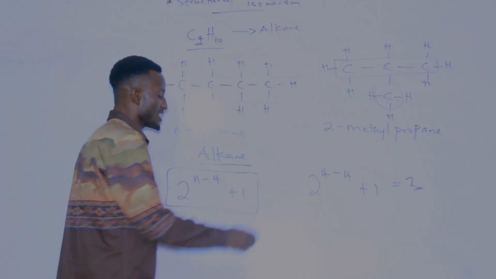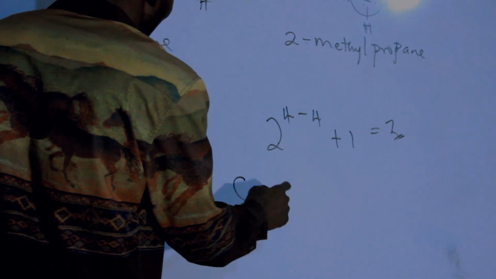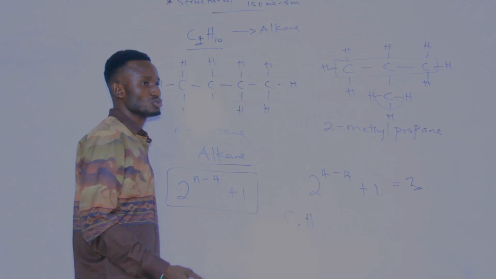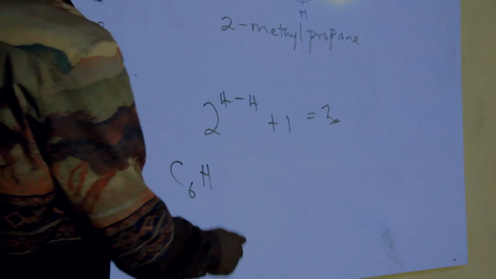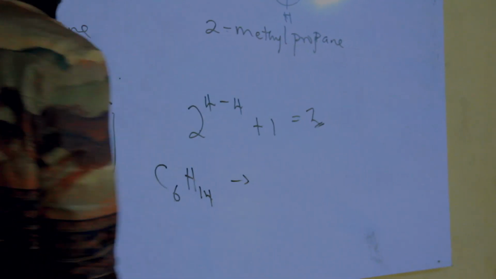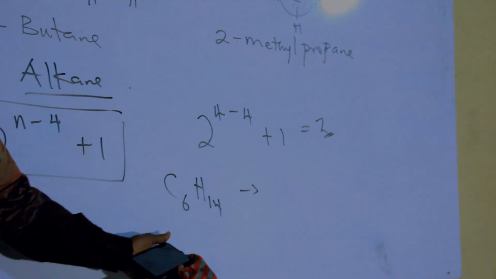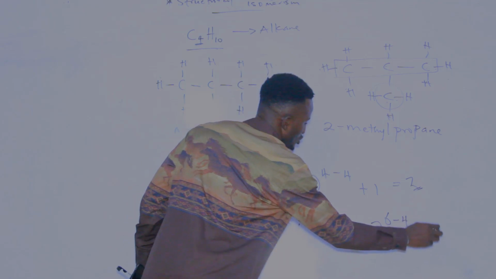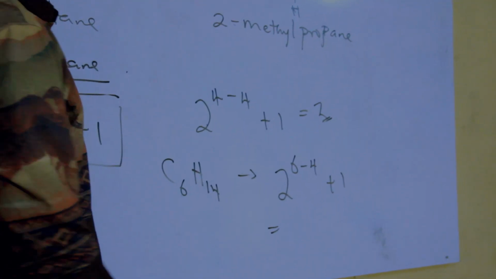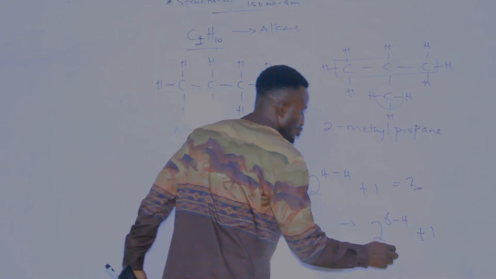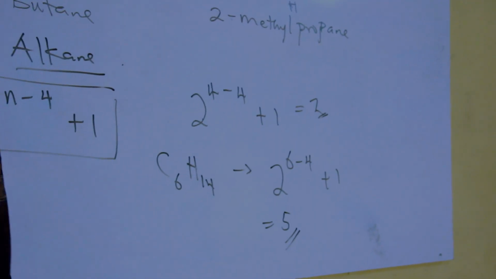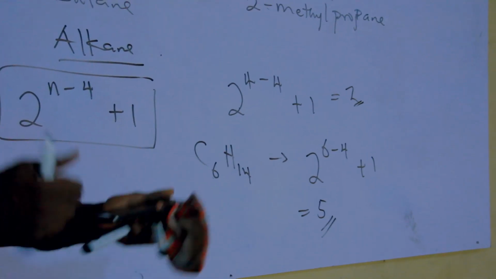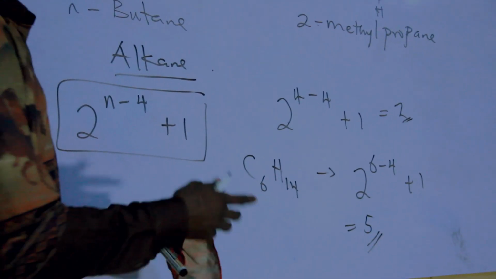So therefore, if you are given something like this, let me say C6H, don't forget alkane is CnH2n plus 2. That's 6 times 2, that's what? 12. Plus 2, that's what? 14. So if they now ask you to find the number of isomers for this, then this would be 2 raised to the power, what's n here? That's 6. Minus 4 plus 1. Then 6 minus 4 is 2. 2 raised to the power 2 is what? 4. Plus 1 here, that's equal to what? 5. That shows that this has the number of isomers to be equal to 5.